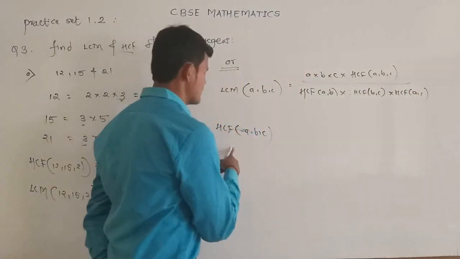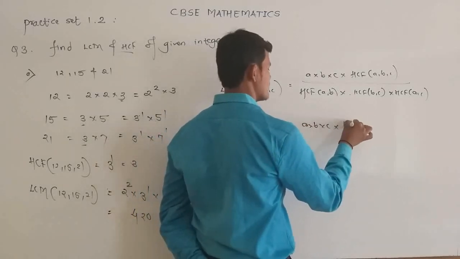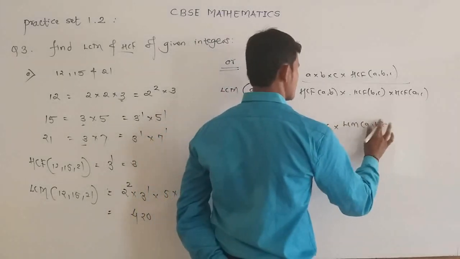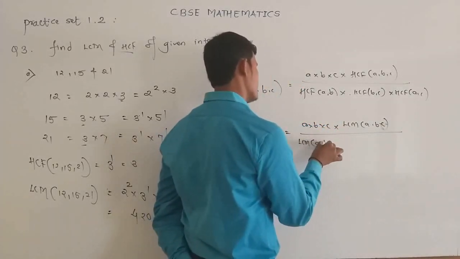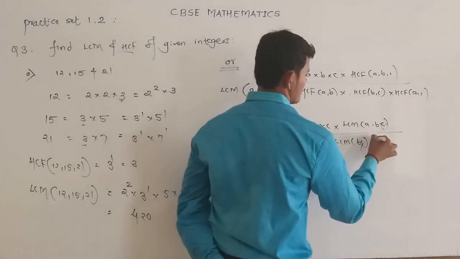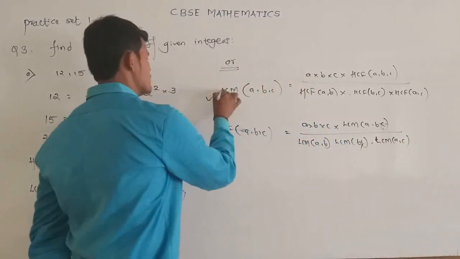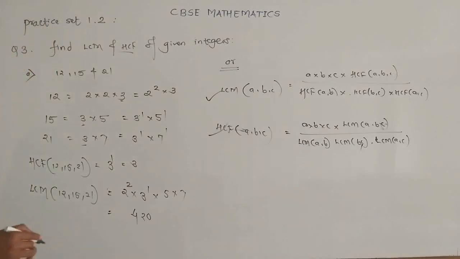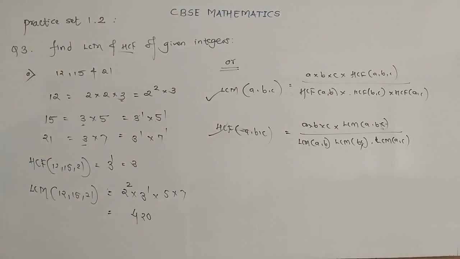And we can also find the HCF of three numbers as the product of the three numbers multiplied by the LCM of the three numbers, divided by LCM of AB, LCM of BC, and LCM of AC. We can also use these relations to find the LCM and the HCF for three positive integers. For the next two questions, we can use these two relations to find the HCF and LCM.